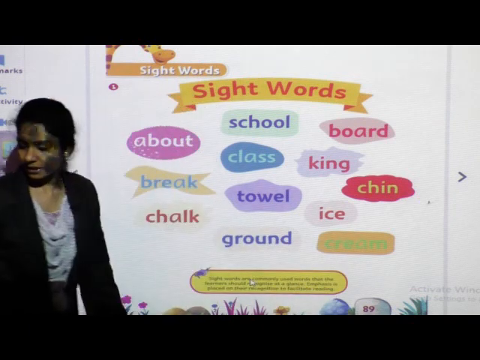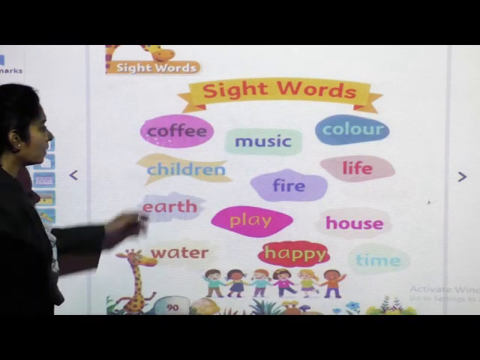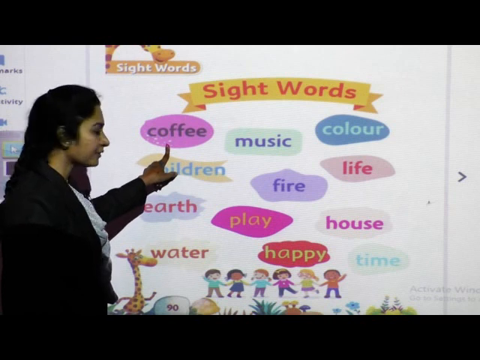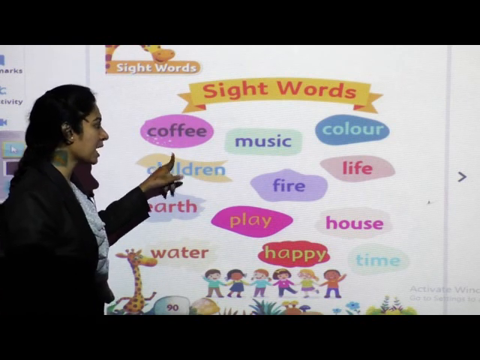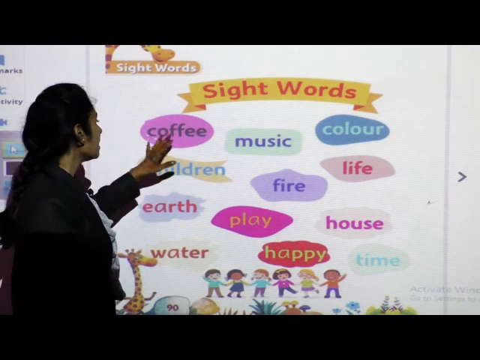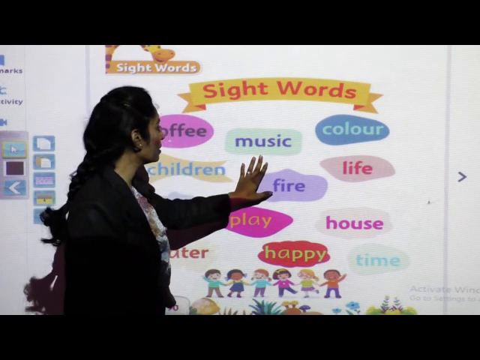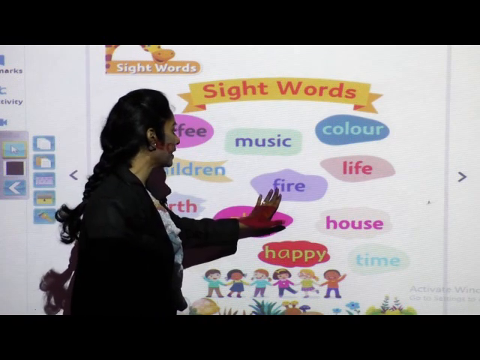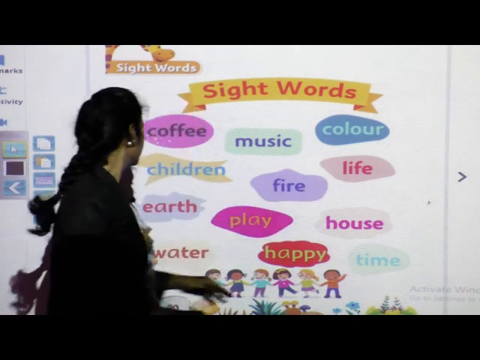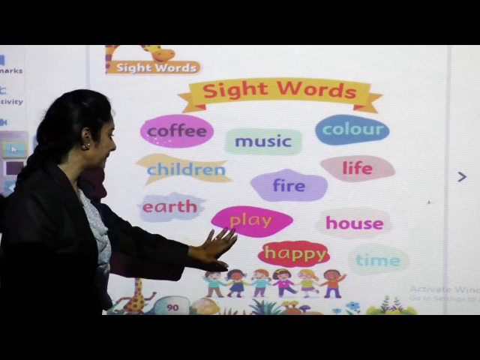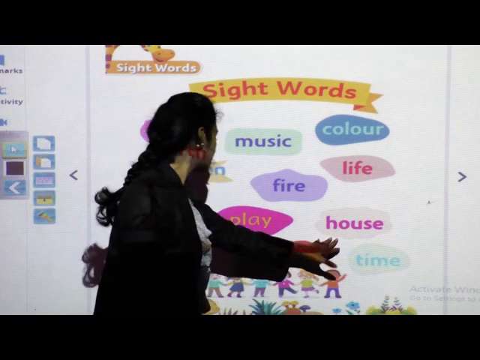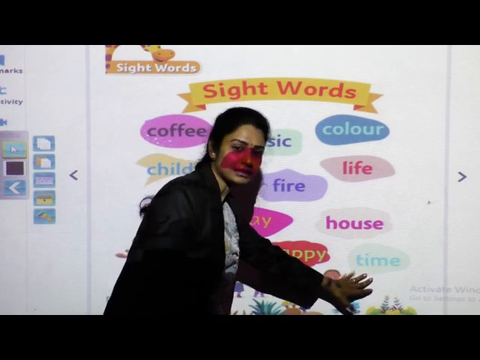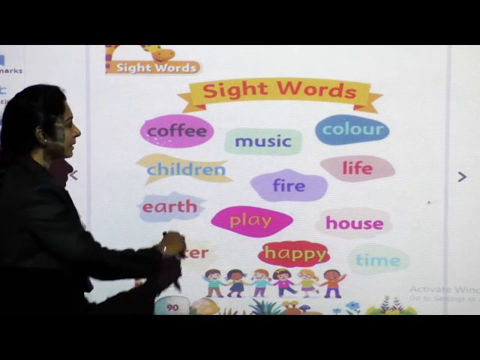Now come to page number 90. Okay, here are some more sight words, common words. First I will read them, and after me you repeat. Coffee, music, color, children, fire, life, earth, play, house, water, happy and time. Okay, now repeat after me.